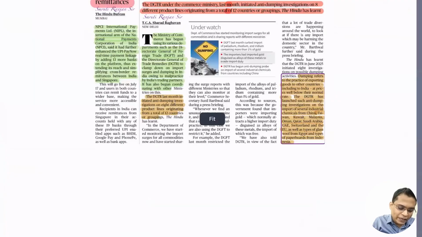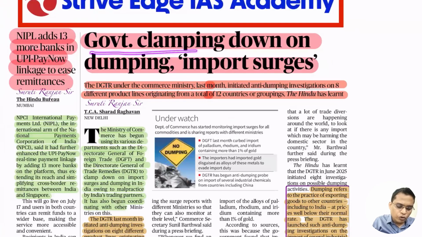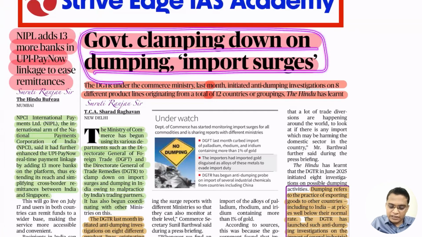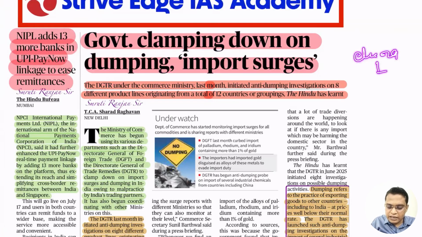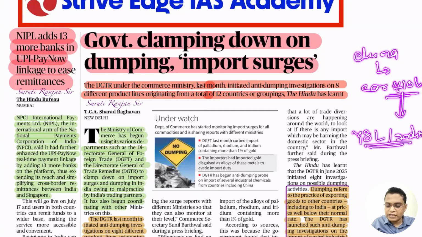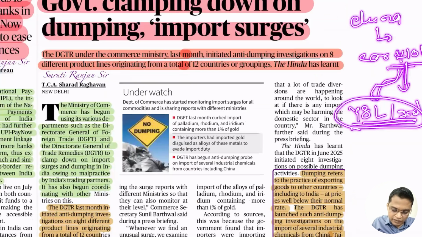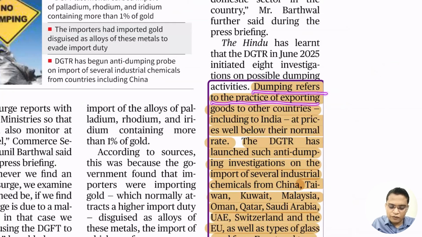So next is government clamping down on dumping and import surge. So what is dumping? Let's say China is selling a car in their domestic market at 10 lakh yuan, but they are selling it at, let's say, 8 lakh yuan in India. That means they are selling at a low price in India just to capture the market. That is what is called dumping. So here is the definition of dumping: dumping refers to the practice of exporting goods to another country, including India, at a price below their normal rate.